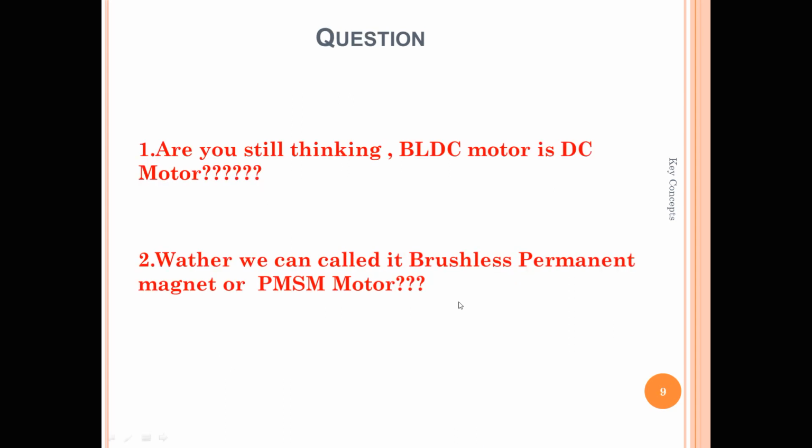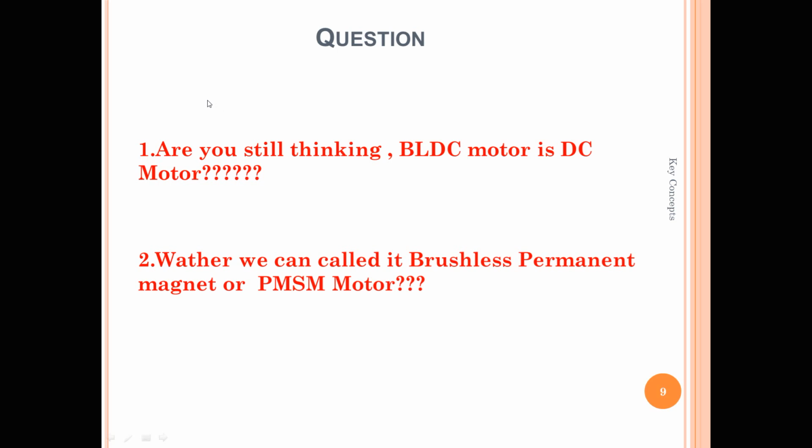So we have some questions. Are you still thinking that the VLDC motor is a DC motor? While discussing all those concepts, do you still feel that the VLDC motor is a DC motor? Please write your view in the comments so I can understand your point. If you have any valid point, let me know, and I will try to justify your question. If you have any question, let me know in the comment below this video. If you are wrong, I will correct you.